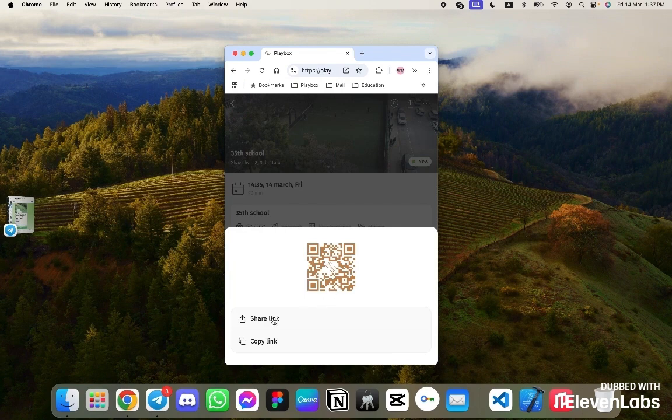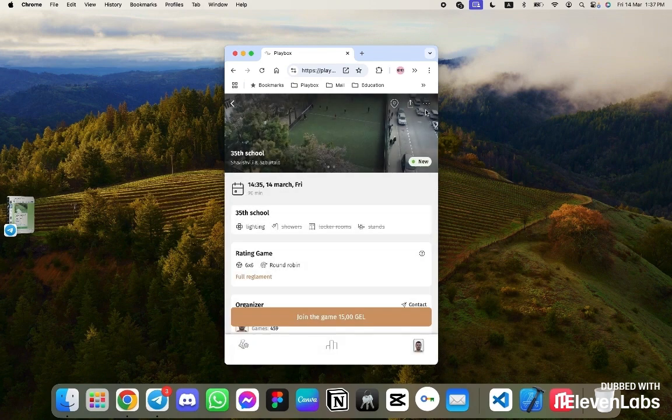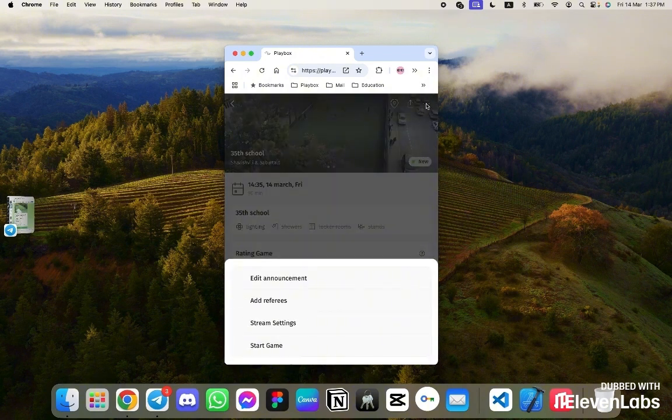So you can share the events. There are 3 ways to share the game: by code, share a link, or copy it. And here, in the 3 dots, you have additional settings for conducting the game. Let's list all the possibilities the organizer has within the framework of the event. You can edit events. You can assign roles for the game.